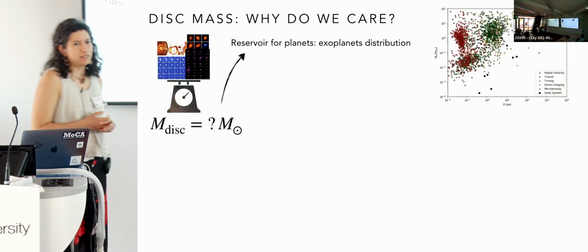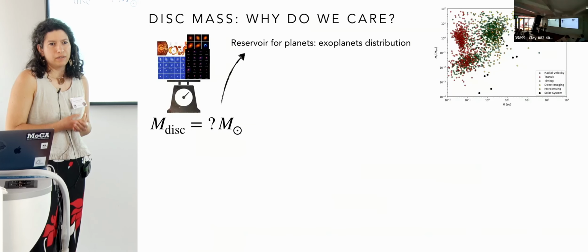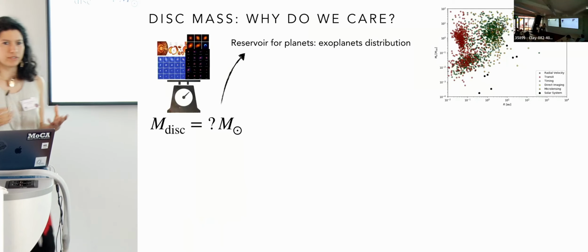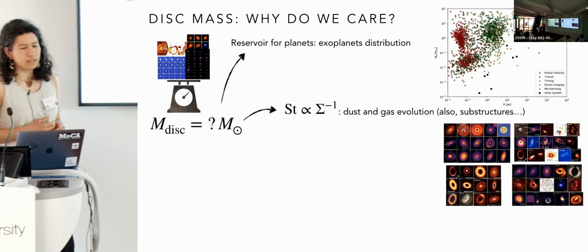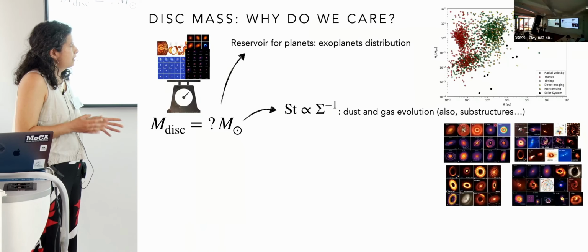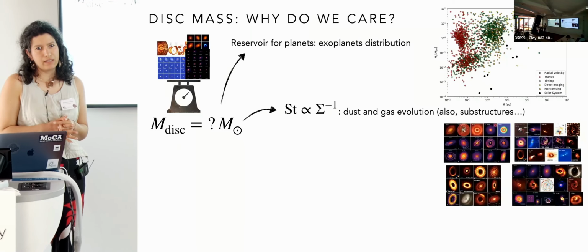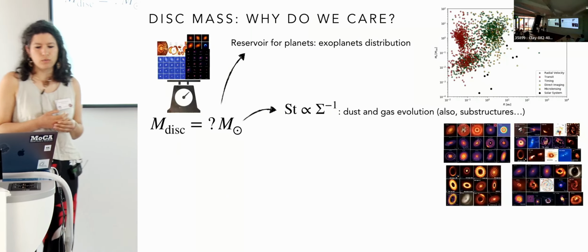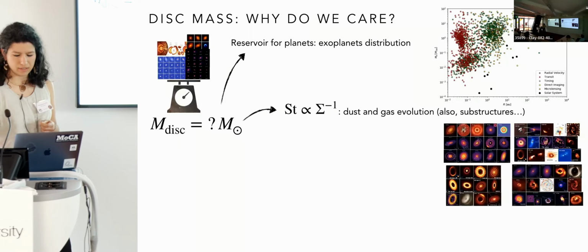The first one is that depending on the disk mass, we will end up with different types of exoplanets, a different distribution of exoplanets. So it's important to know how massive disks are. Then the disk mass is important because it enters the dust and gas evolution process. Depending on the disk mass, we can have more coupled dust and gas, so we can have different substructures, different processes involved in disks.